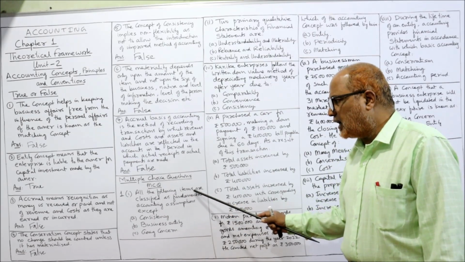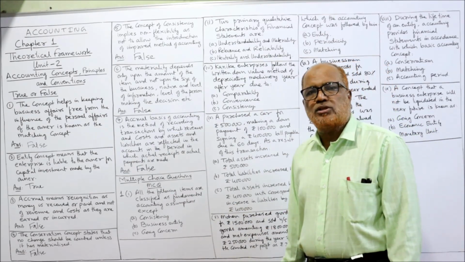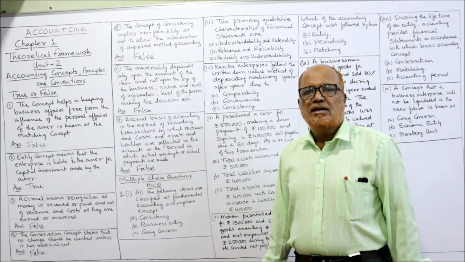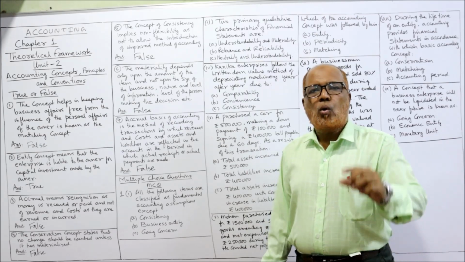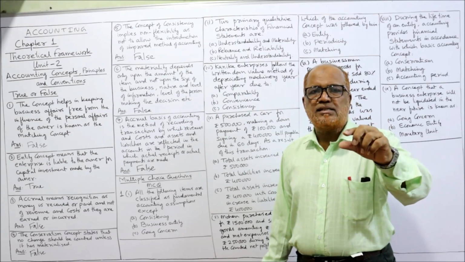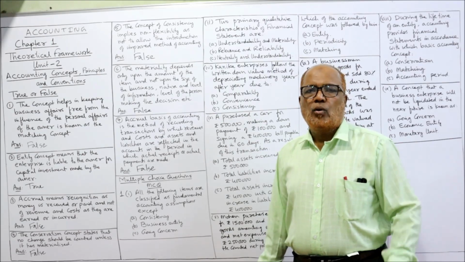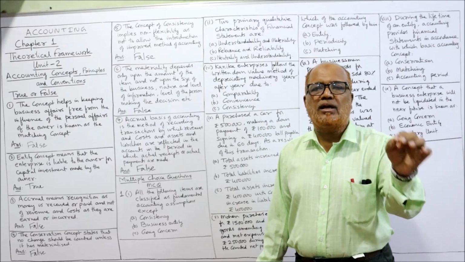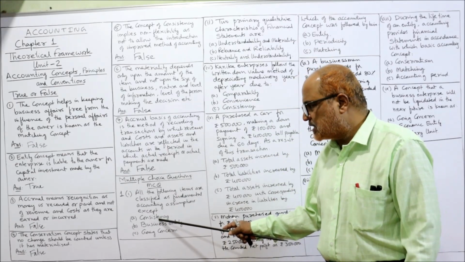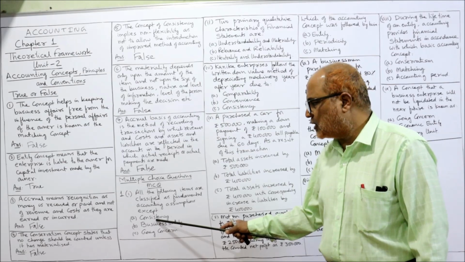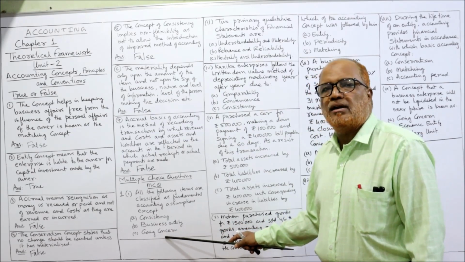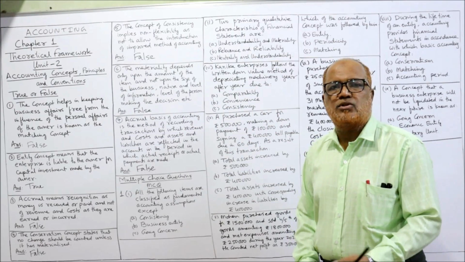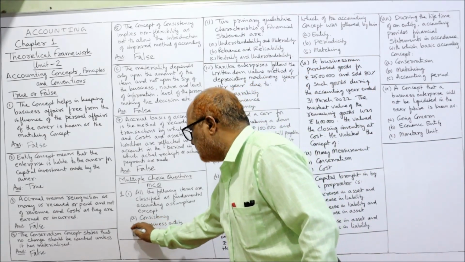That means all the following items are classified as fundamental accounting assumptions. In the previous video, I told you the fundamental accounting assumptions are 3. GCA, going concern, consistency and accrual. These 3 are the fundamental accounting assumptions. So here consistency, yes, it is a fundamental accounting assumption. Going concern, it is a fundamental accounting assumption. Business entity is not a fundamental accounting assumption. So the answer is B.